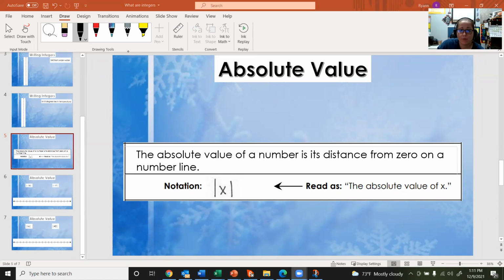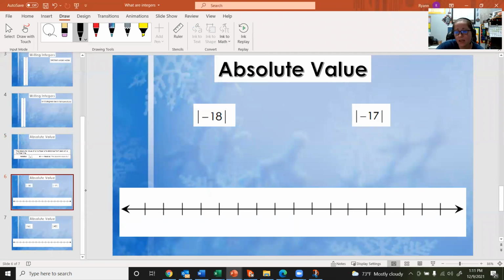Let's look at an example of this. We have these two numbers, negative 18 and negative 17, and then we have this number line.